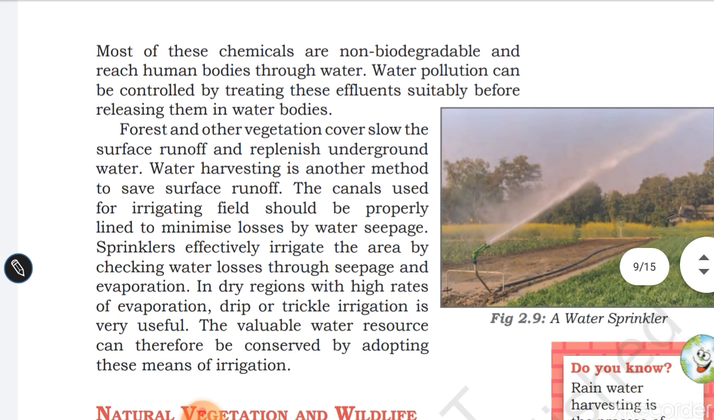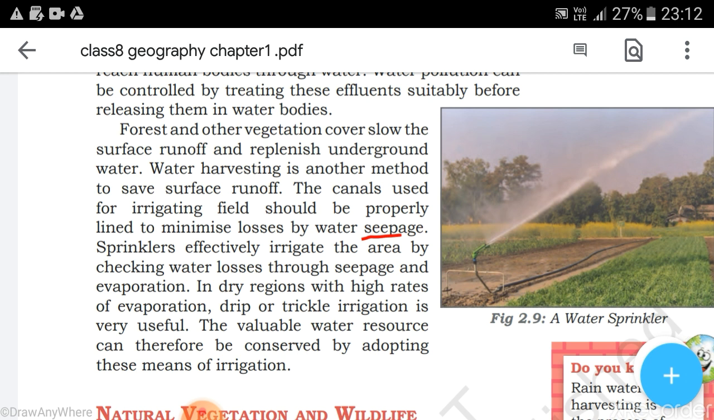Then water harvesting is also another method to save the surface runoff. Okay, to save the rain water we have to also promote the rain harvesting culture on the roof, and that must be stored in a very suitable place that can be used in the later days. Again, the canals used for irrigation fields should be properly lined to minimize the losses by water seepage. वाटर का जैसे सीपेज नहीं होगा, यानी कि that will not be entered and penetrate into the earth,